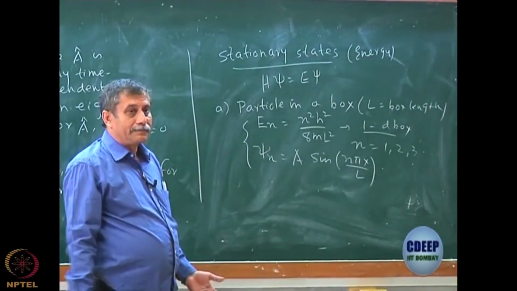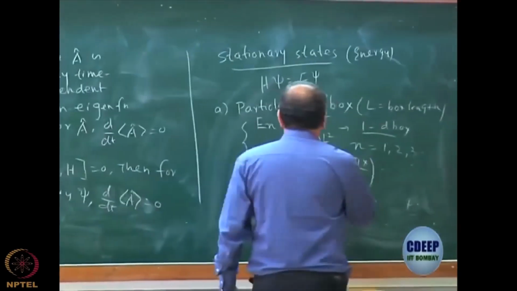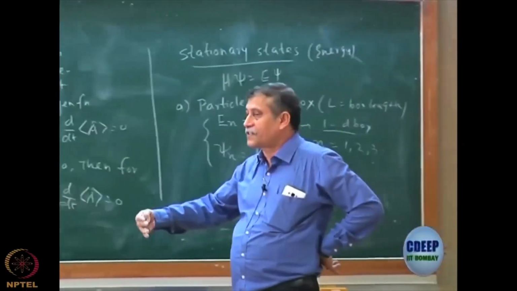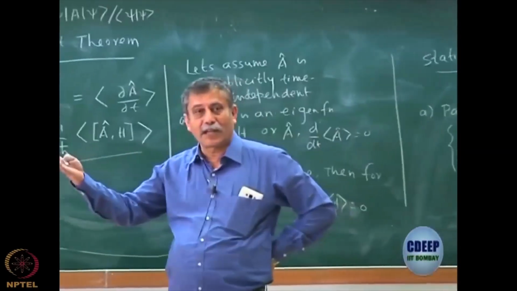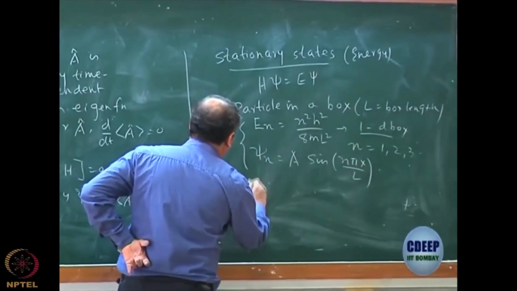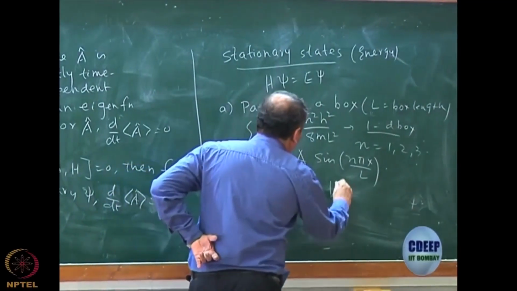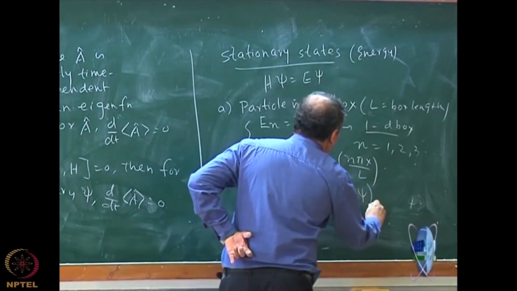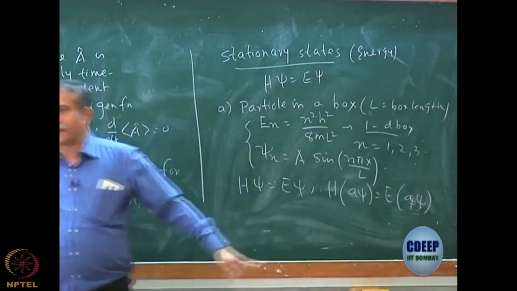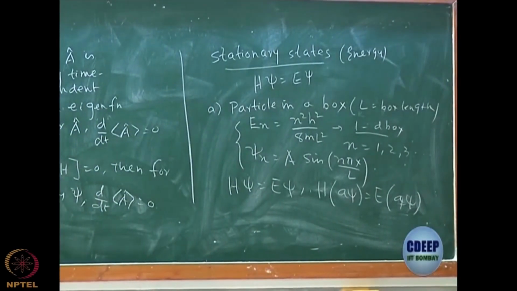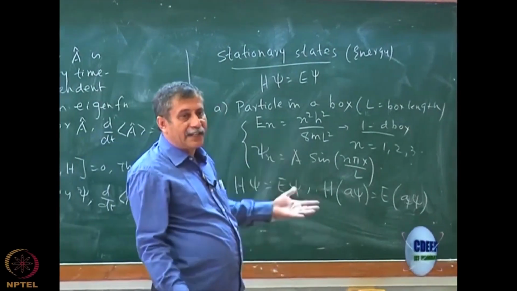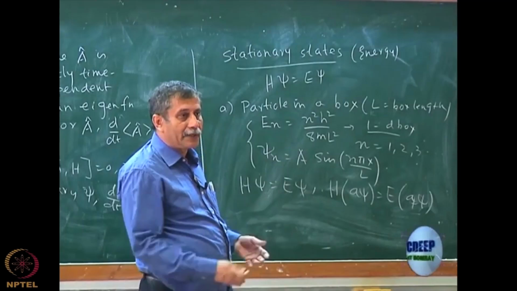Why is it not negative? Because if I take n as negative, this is nothing but negative of psi n. So, if psi n is an eigenfunction, minus psi n is automatically an eigenfunction. So, the point is that if H psi equal to E psi, then for any A, H of A psi is also an eigenfunction with the same eigenvalue, but that is not a linearly independent eigenfunction, because it is just a multiplication of psi. So, any of these will be an eigenfunction, and we do not take these into account. That is the reason negative n is not allowed. Okay, is it clear to everybody?